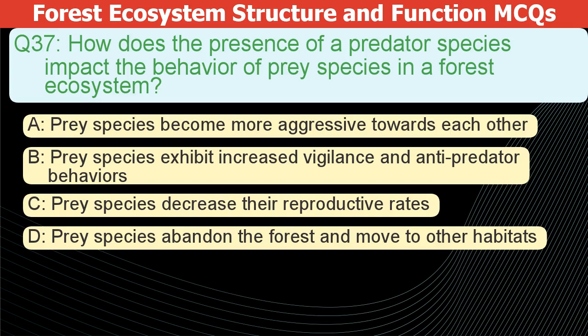How does the presence of a predator species impact the behavior of prey species in a forest ecosystem? A. Prey species become more aggressive towards each other. B. Prey species exhibit increased vigilance and anti-predator behaviors. C. Prey species decrease their reproductive rates. D. Prey species abandon the forest and move to other habitats.